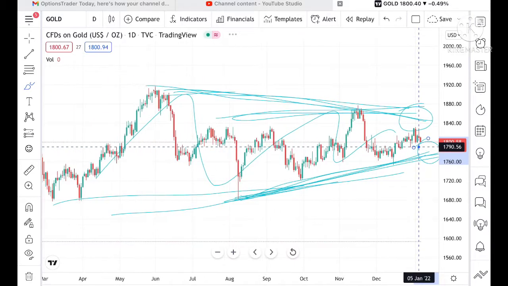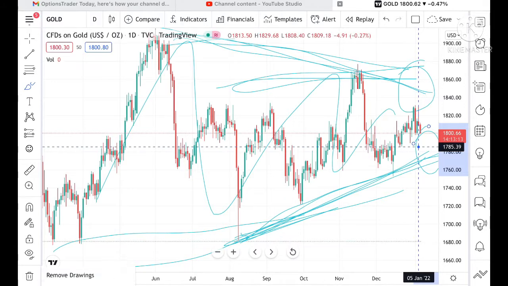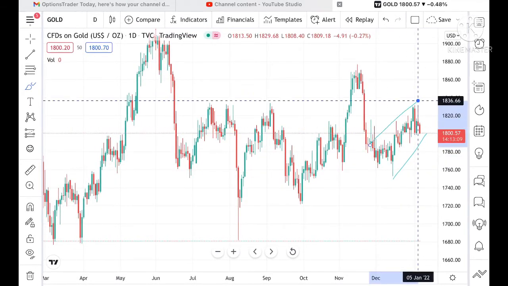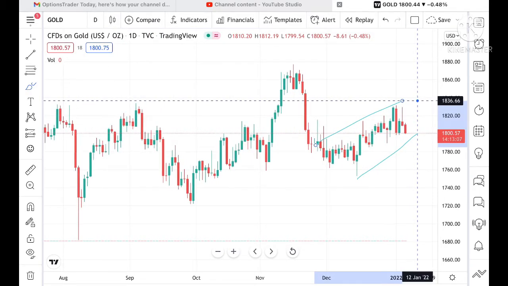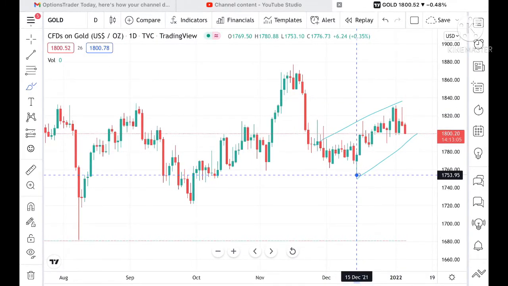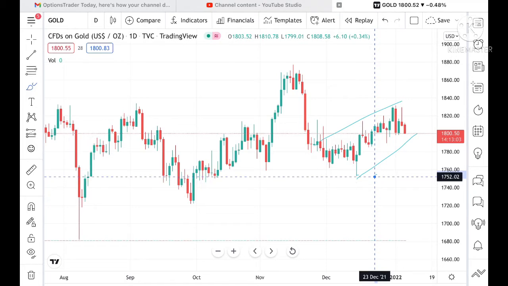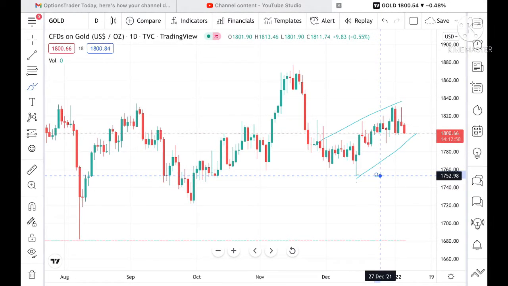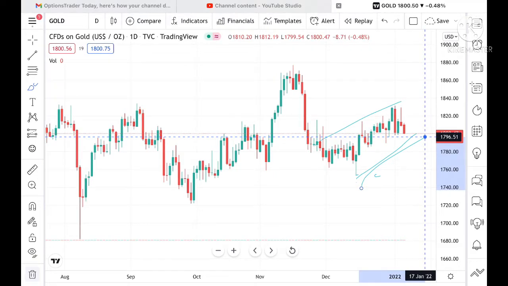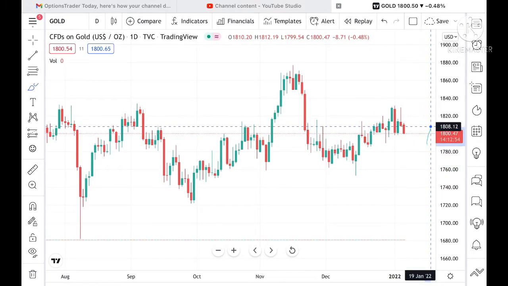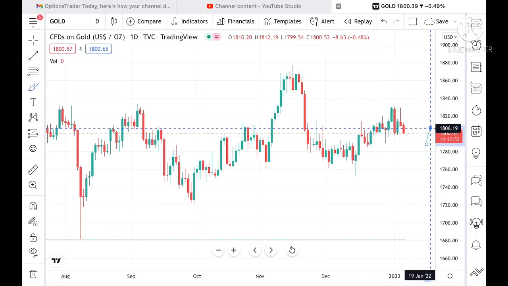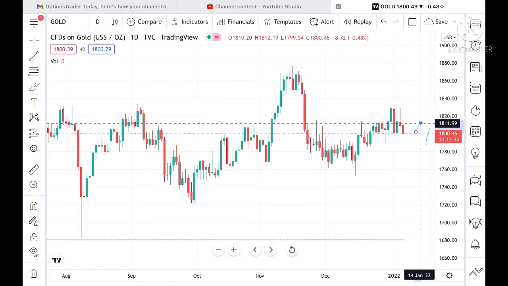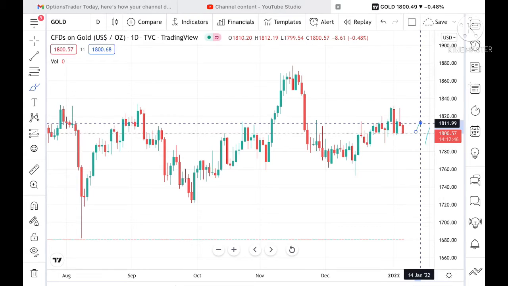See, now look at the chart. It is moving in an uptrend. From mid December, it made a low of around 1752.99, and from there it is continuously in an uptrend. If the price sustains above this level, it can go and touch a level of 1806, and from there it can touch a level of 1811.99.